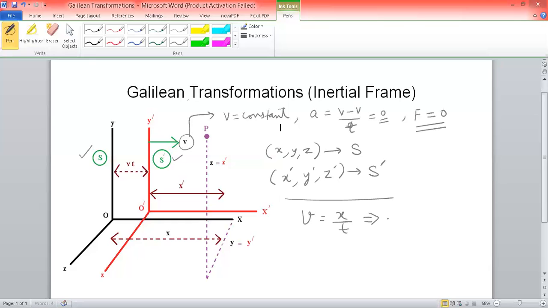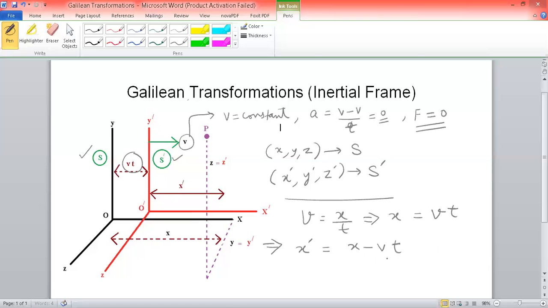Then we can say that displacement x is equal to velocity into time, which is shown here where the two frames are separated, and we can right away conclude that x prime must be equal to x minus vt.